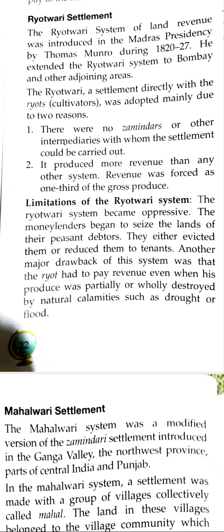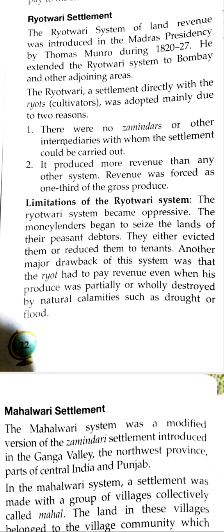Here the owner of the land was the Ryot, the farmer. The cultivator remained the owner of the land as long as they paid the land revenue, and the land revenue was revised after every 20 or 30 years. And you know what is the special thing, what is a good thing about this settlement?